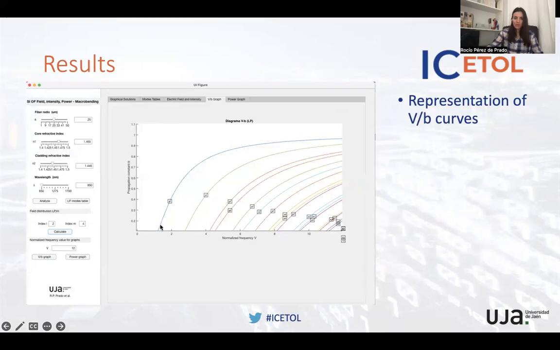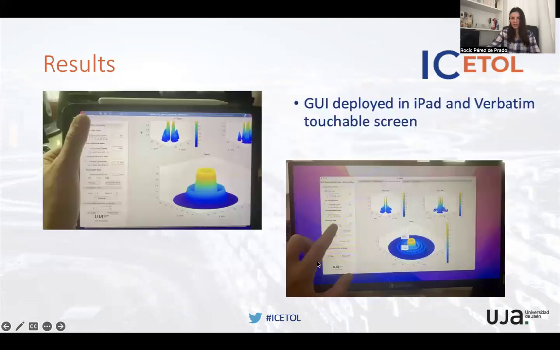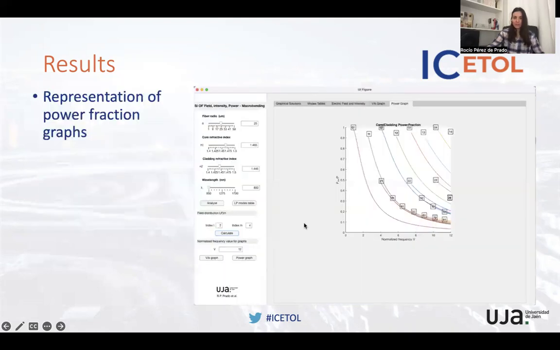Okay, so this is the whole perspective that I was talking about before. You just have to introduce this normalized frequency, and then we have the analysis for this specific fiber. Regarding the specific analysis of microbending, it is possible again to analyze the percentage of power in the core and in the cladding under different conditions.